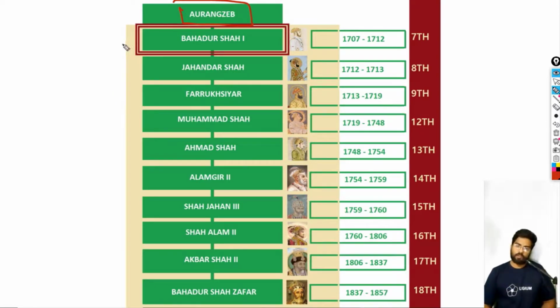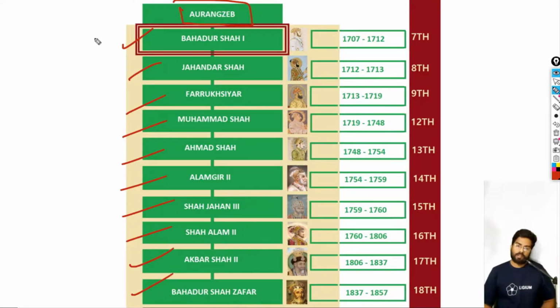So we will start with Bahadur Shah I. Okay, so he was the first in the category of the late or weak Mughal rulers. Then we will explore Jahandar Shah, Farooq Siyar, Muhammad Shah, Ahmad Shah, Alamgir, Shah Jahan III, Shah Alam II, Akbar Shah II, and Bahadur Shah Zafar. You obviously know Bahadur Shah Zafar.